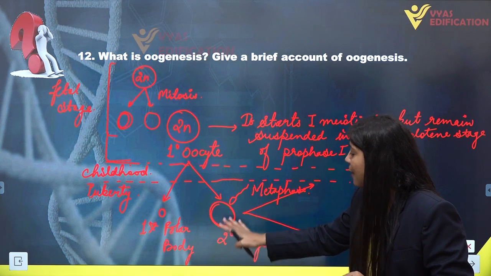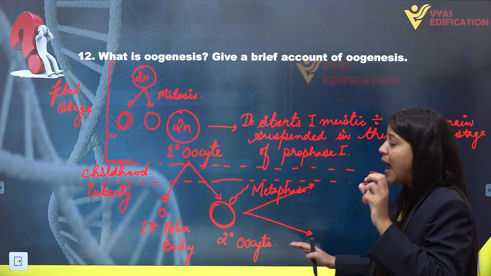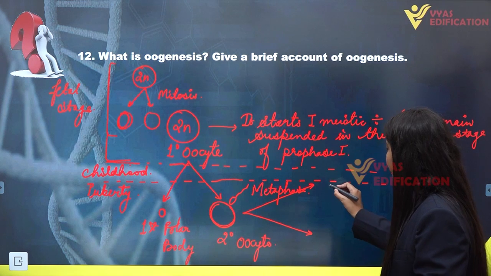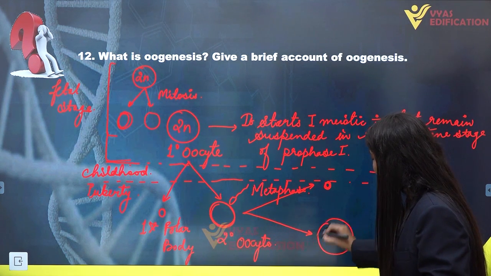Hence the second meiotic division is completed, resulting in another unequal pair of cells, a small cell and a big cell.